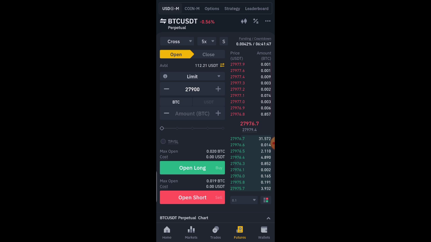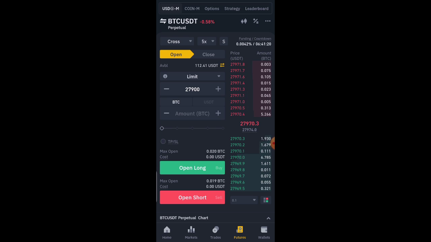But let me quickly explain this to you. Futures contracts help you to make money while a coin is going up and also when that coin is coming down. On the spot market, you cannot make money if a coin is coming down. You can only buy low and sell when the coin goes high, right? So that's just one-way traffic to make money on the spot market.